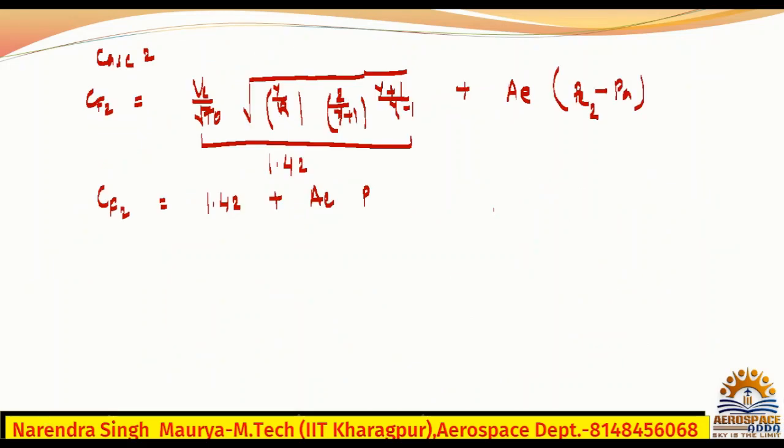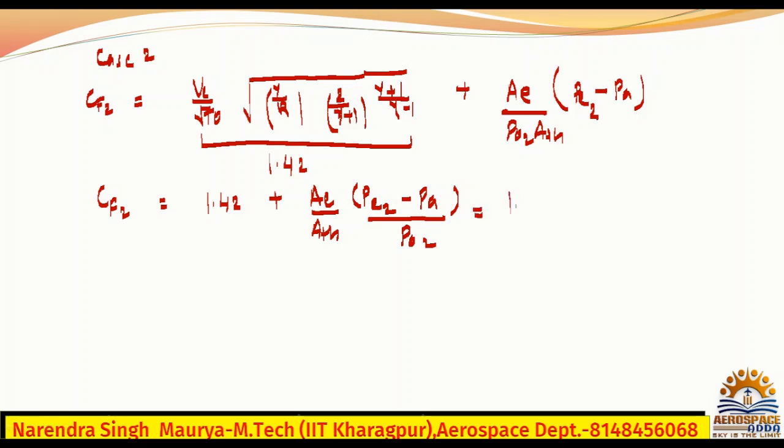This value also we need to write here. We have P naught to ATH. So I can write AE by ATH, PE2 minus PA, divided by P naught. Okay, I can write this.